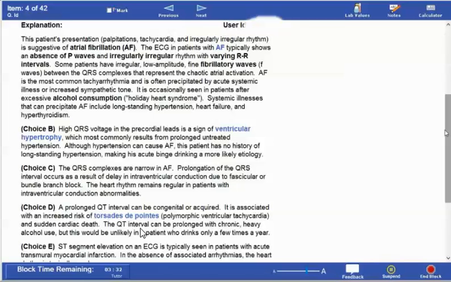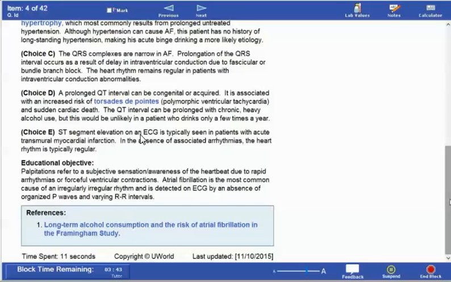The QT interval can be prolonged with chronic heavy alcohol use. This patient drinks only 2 to 3 times per year. He is not chronic, so this would be unlikely in a patient who drinks only a few times a year. Then choice E. ST segment elevation on an ECG is typically seen in patients with acute transmural myocardial infarction. In the absence of associated arrhythmia, the heart rhythm is typically regular.